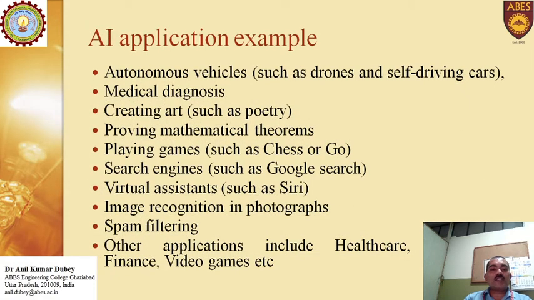Now AI applications, some examples. Autonomous vehicles: you hear the word driverless car, not in India but outside India. There are some vehicles like the Google car, that is a driverless car. Machines are intelligent devices, self-recognizing. They perceive information from the society. On the basis of that perceived information, they can analyze it and assign the task to the vehicles, and they can move.